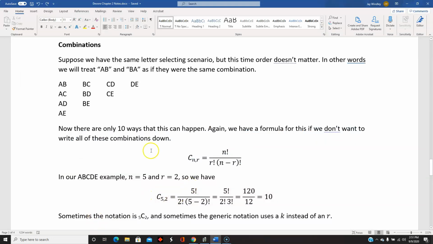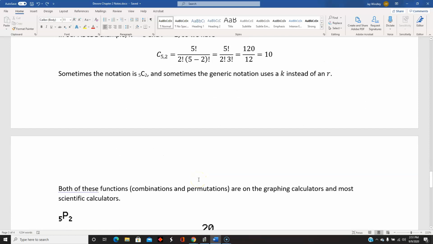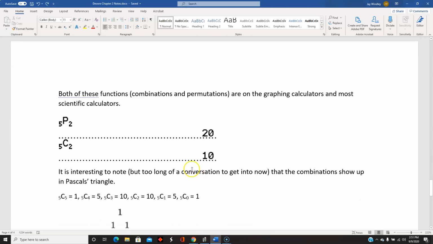So I opened this up with a discussion about factorial, but if we're using a calculator function for permutations and combinations, we really probably don't even have to know about the factorial. So here's just another display of both of those on the graphing calculator.